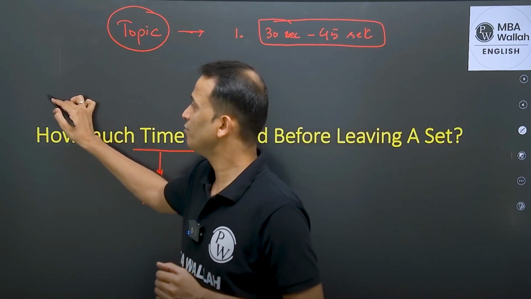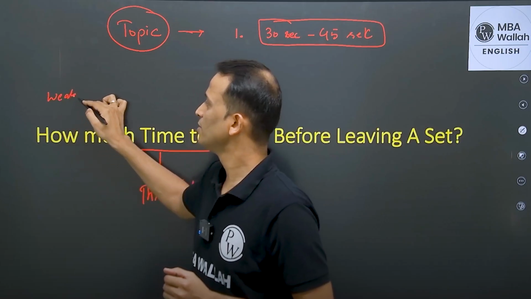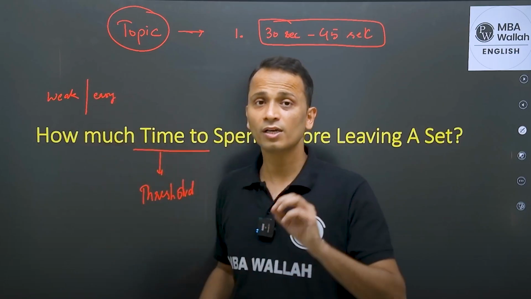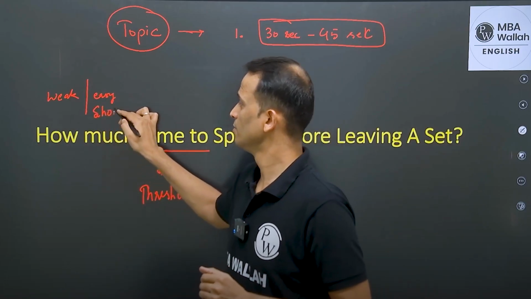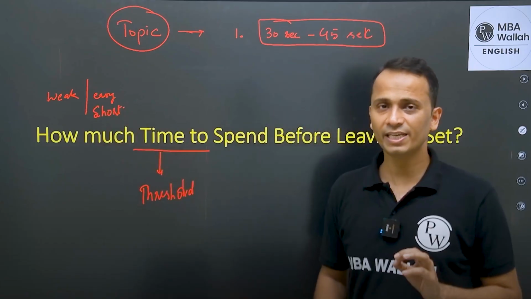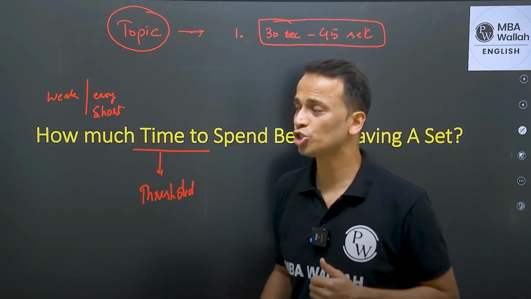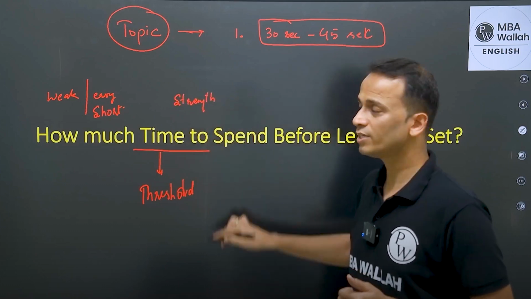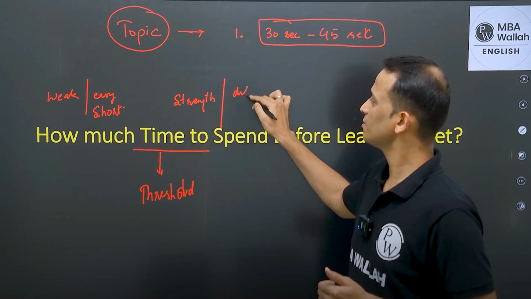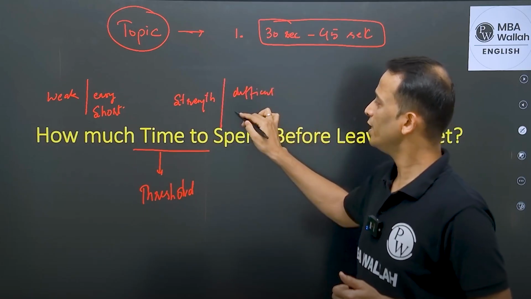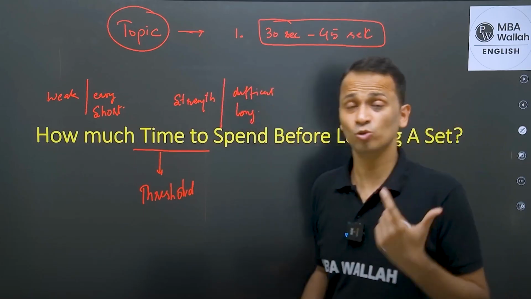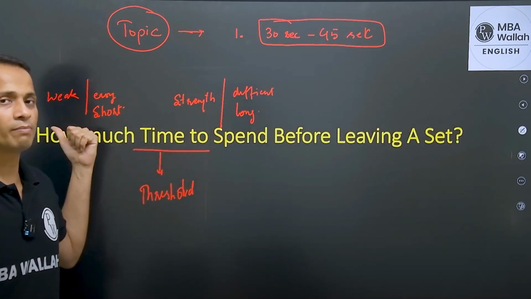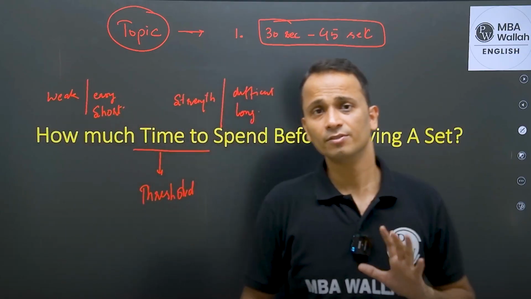So it is from my weak area, but the set is easy or short. Or it's from my strong area, it's my strength, but the set is difficult or it is long. So what will I do in this scenario, right? So first of all, I'll choose my strength over my weakness. Definitely, I'll do that. Fine.